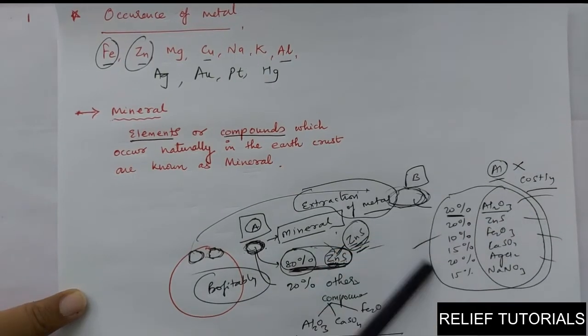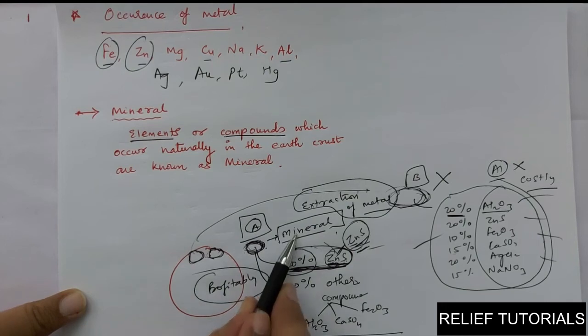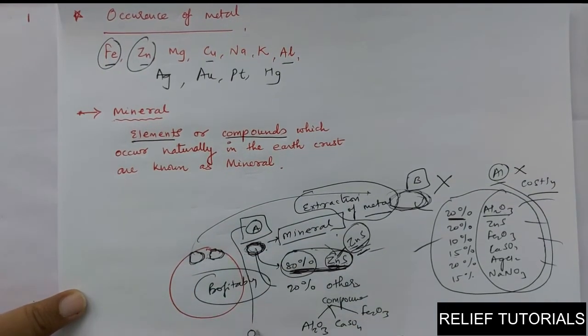Extraction of metal from such a type of compound will be somewhat costly. So this mineral is useless for us. This is a mineral, but it is useless. This is a mineral and it contains a majority amount of zinc here. So this is called an ore.